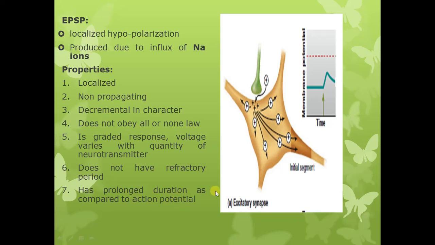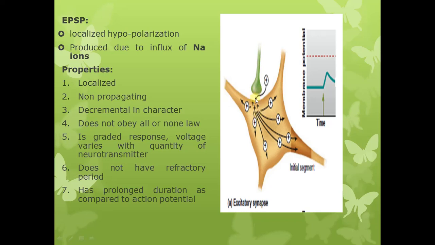Now in this diagram we can see an excitatory synapse, and in the excitatory synapse an excitatory postsynaptic potential is produced. This is the axon of a presynaptic neuron, terminal button making the synapse with the postsynaptic neuron, and positive signs show influx of the positive ions, and in most instances it is the sodium ion that moves into the cell.